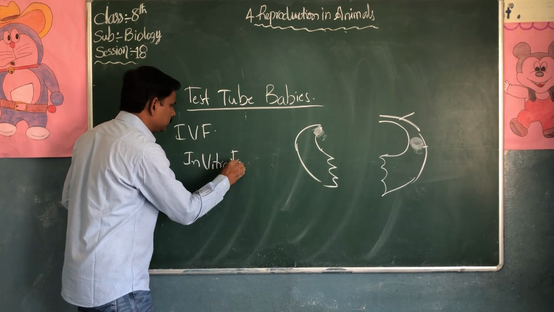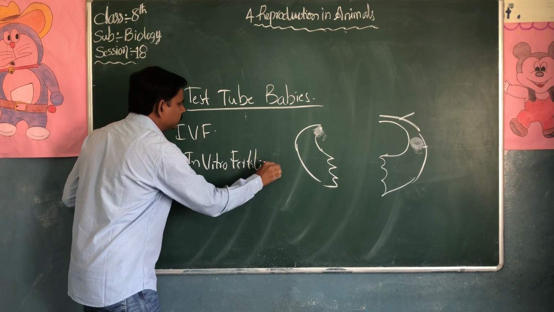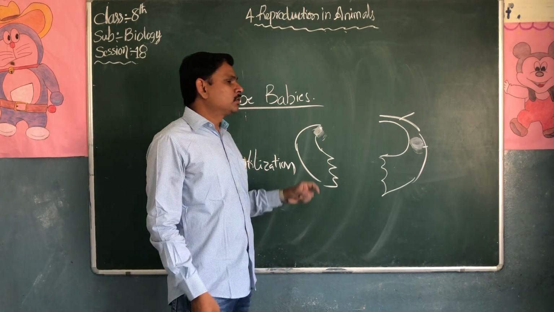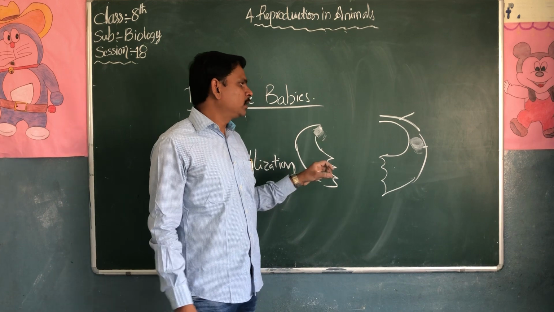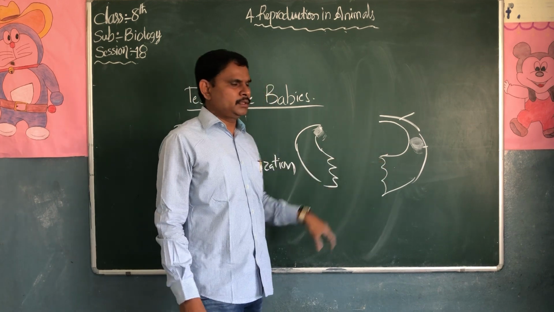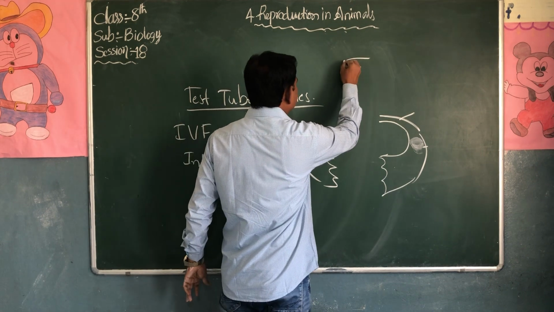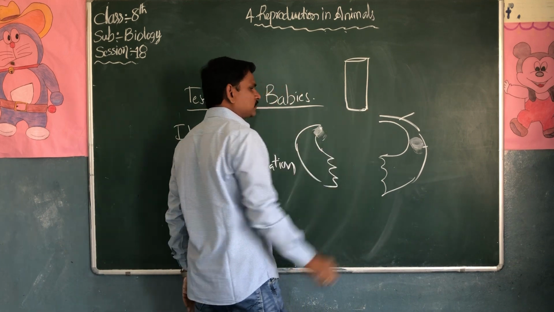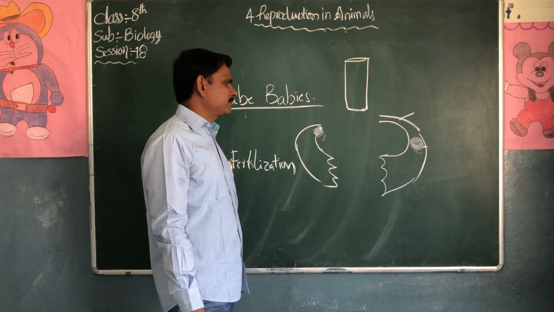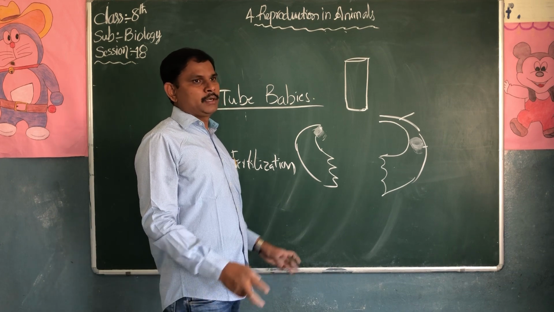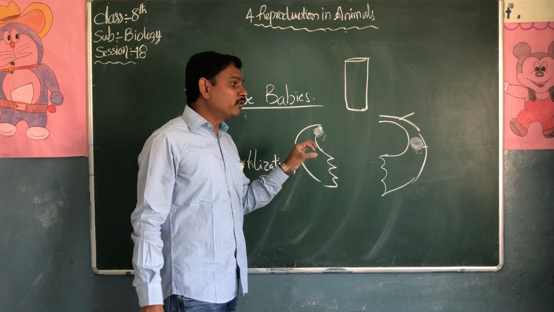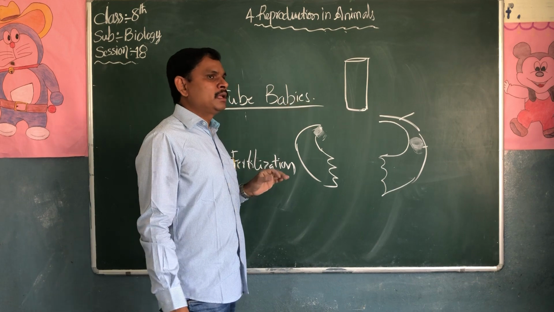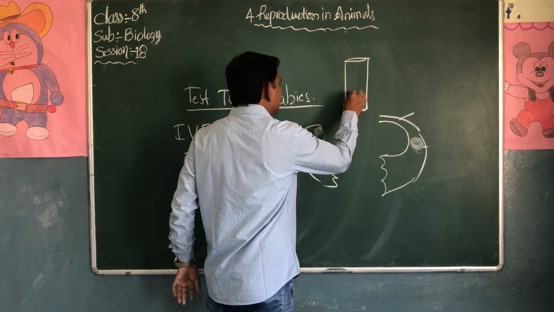In vitro fertilization. Through this, through some operation, they will collect the ovum from the female. It is not easy. It takes so much money and effort from the doctors. By doing some surgeries, they will collect the ovum from the female body in a test tube, and at the same time they will collect the sperm from the male also.